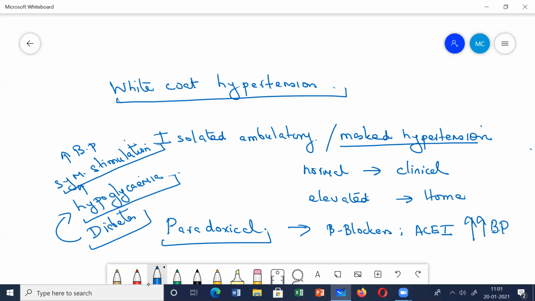Or maybe a patient has a pheochromocytoma, the tumor of the adrenal medulla. The patient has developed a pheochromocytoma and you have only given the patient a beta blocker. So the beta receptors are blocked and now the alpha receptors become hyperactive, there will be constriction of the blood vessels and there will be a rise in BP. So these are some reasons. If the patient has diabetes and develops hypoglycemia, there can be a rise in BP. Or a patient who has a pheochromocytoma, and you give only beta blockers, because of unopposed alpha action the patient will develop a rise in BP. Right, so these are certain terms which you need to know.